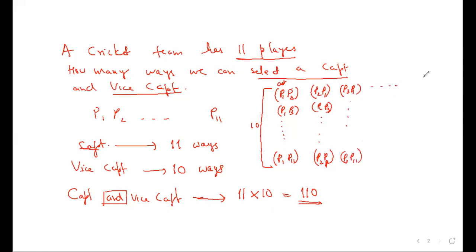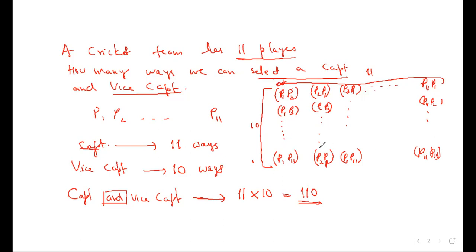Like this, if I continue, I'll have P11 with P1, P11 with P2, like this, P11 with P10. You agree with that? So this way I will have 11 captains: P1, P2, P3 captain, P4 captain, P11 captain. This way 11 and this way 10.